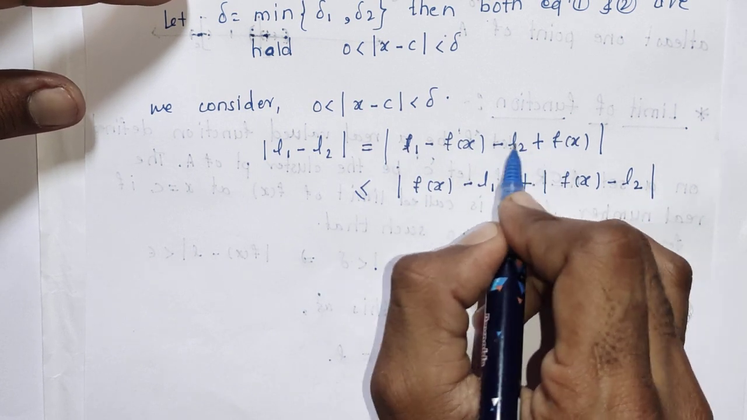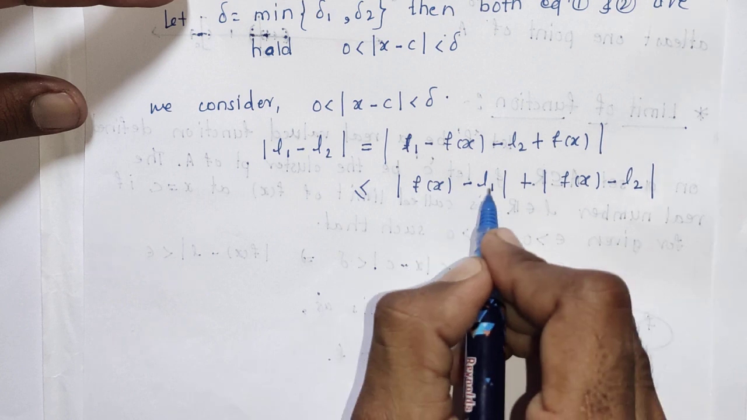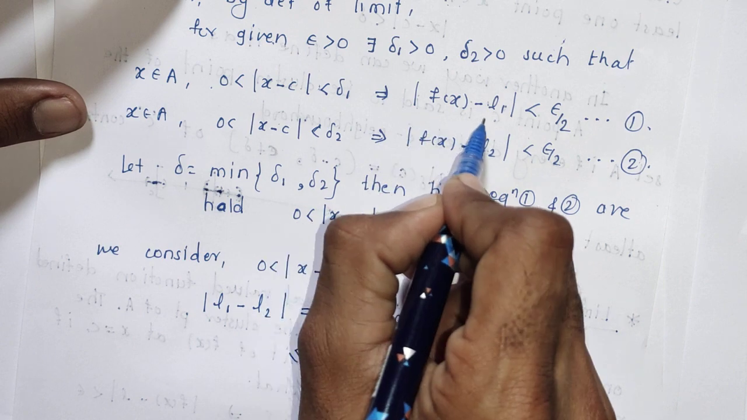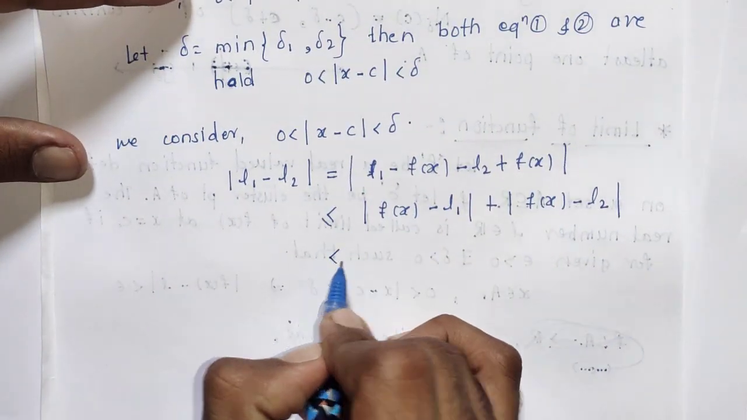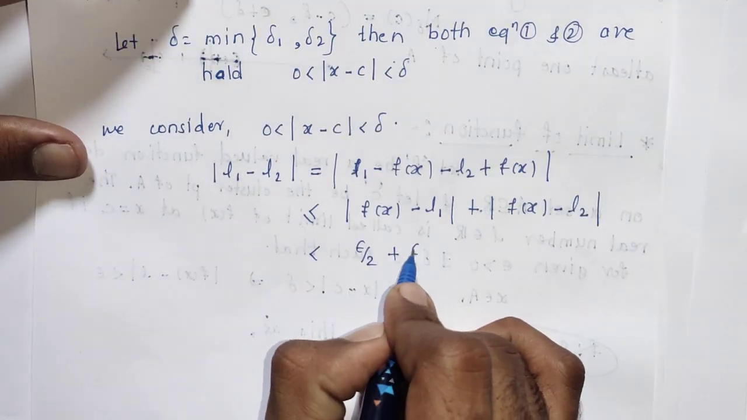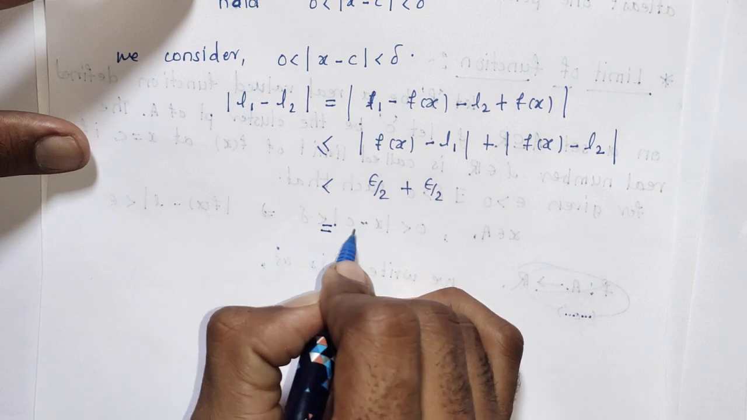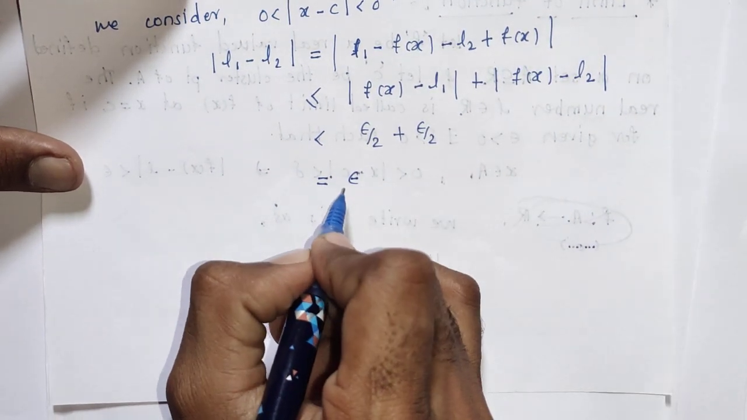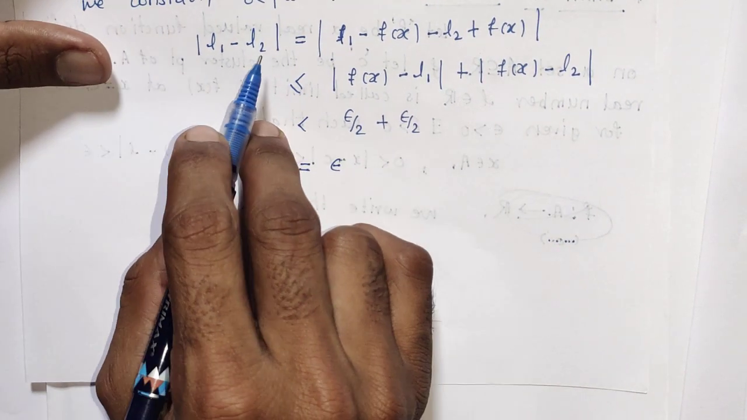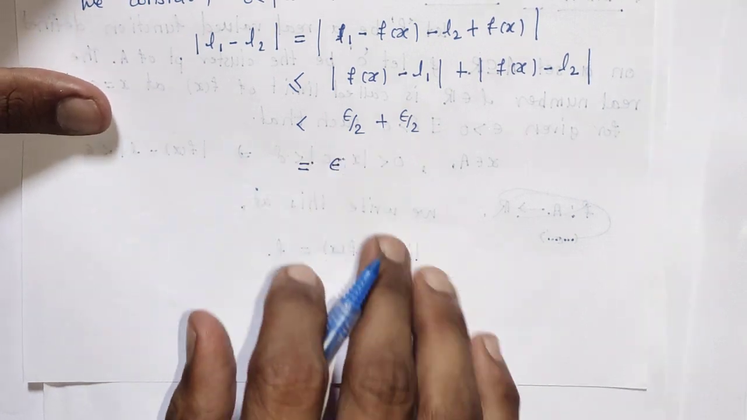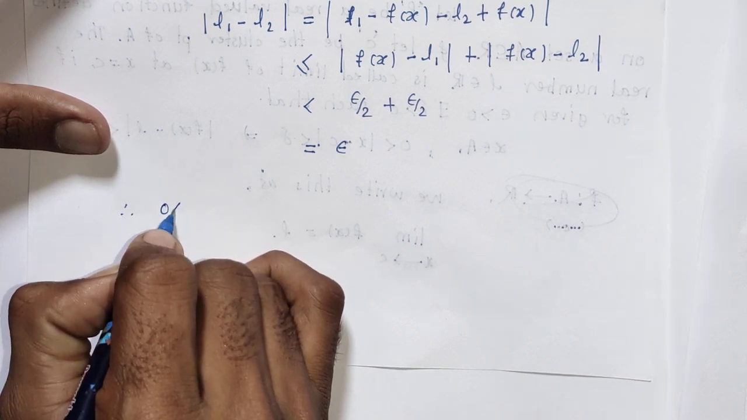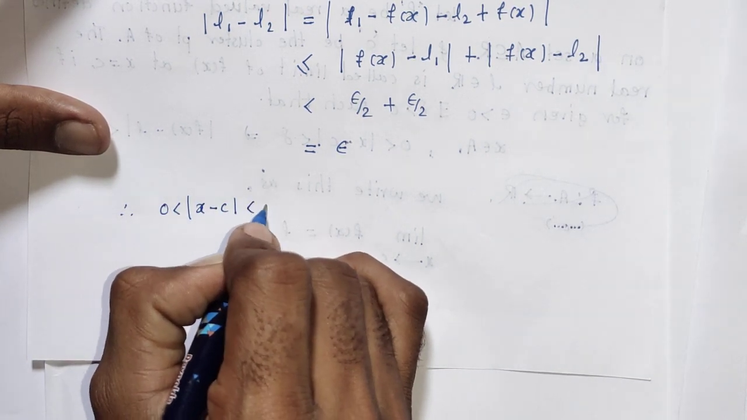Similarly for f of x minus L2, we get mod of f of x minus L1 plus mod of f of x minus L2. But by equations 1 and 2, mod f of x minus L1 is less than epsilon by 2 and mod f of x minus L2 is less than epsilon by 2. So epsilon by 2 plus epsilon by 2 is epsilon, but epsilon is a very small quantity, so we take epsilon tends to 0. Now if epsilon equals 0, then mod L1 minus L2 equals 0, which implies L1 and L2 are the same. Therefore, till now we have, whenever 0 less than mod x minus c less than delta